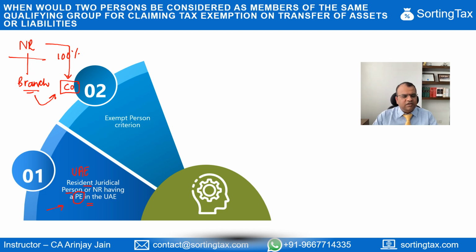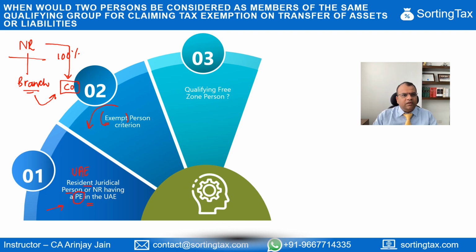The second condition is that none of the taxable persons who are transferring the assets or liability or receiving the assets or liability should be an exempt person. Now, there are various categories of people who are considered as exempt person. The details have been covered in our course, so you can just refer back to that. The third condition is that none of the persons should be a qualifying free zone person.